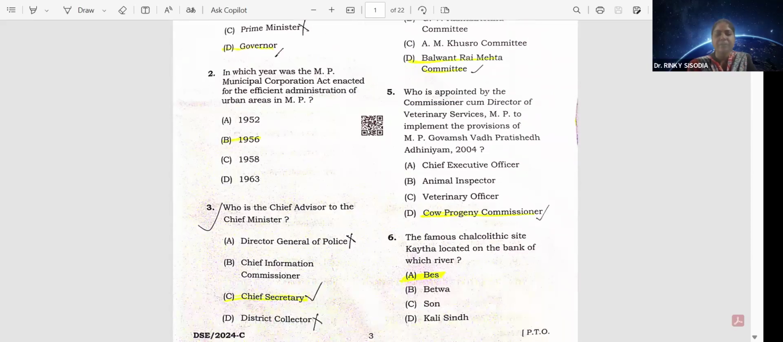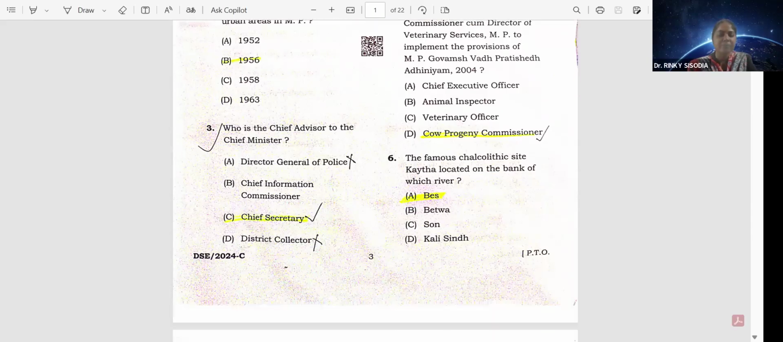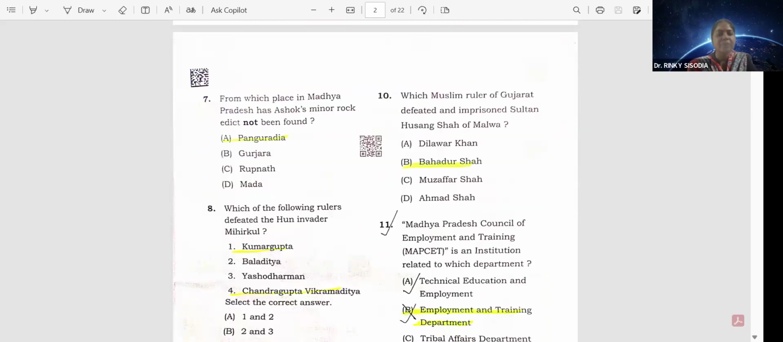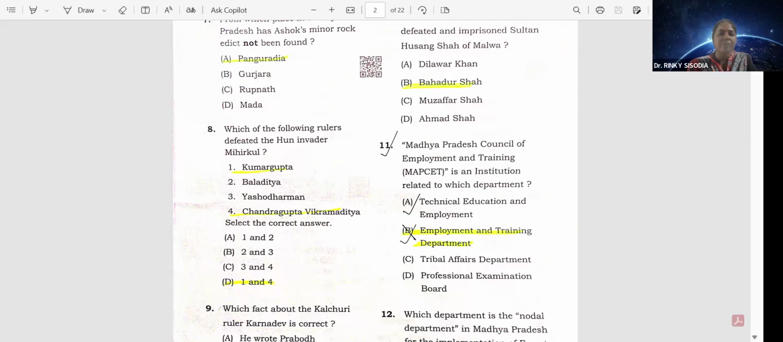Question number six. The famous Chalcolithic site, Kayatha, is located on the bank of which river? Option A, Bass. Question number seven. From which place in Madhya Pradesh has Ashoka's minor rock edict not been found? Option A, Panguradia. Question 8. Which of the following rulers defeated the Hun invader Mihirkula, that is Kumaragupta and Chandragupta Vikramaditya? Option D, 1 and 4.